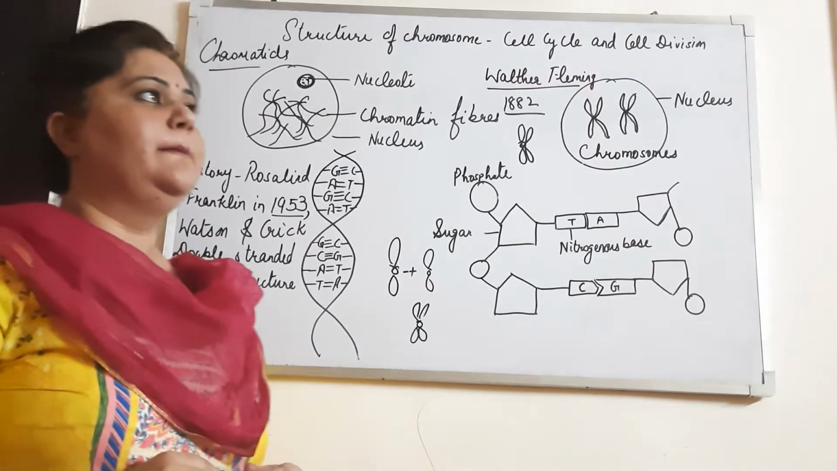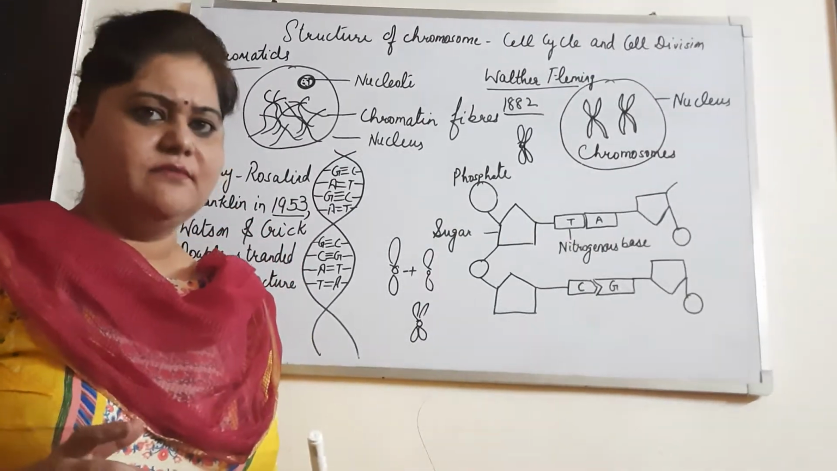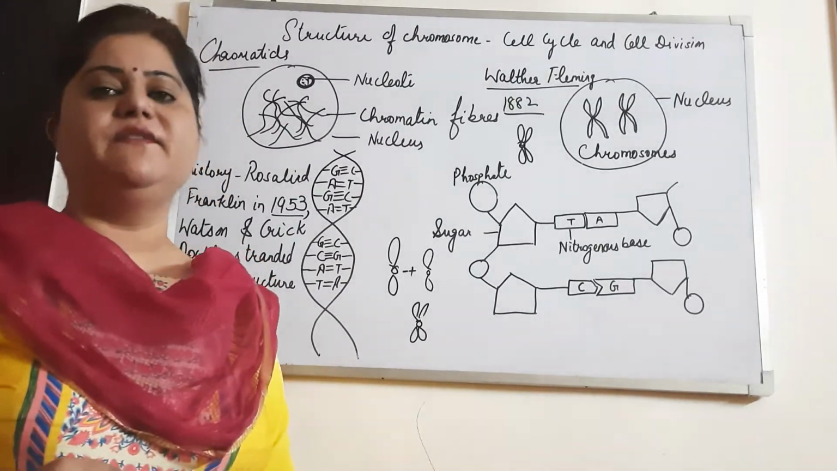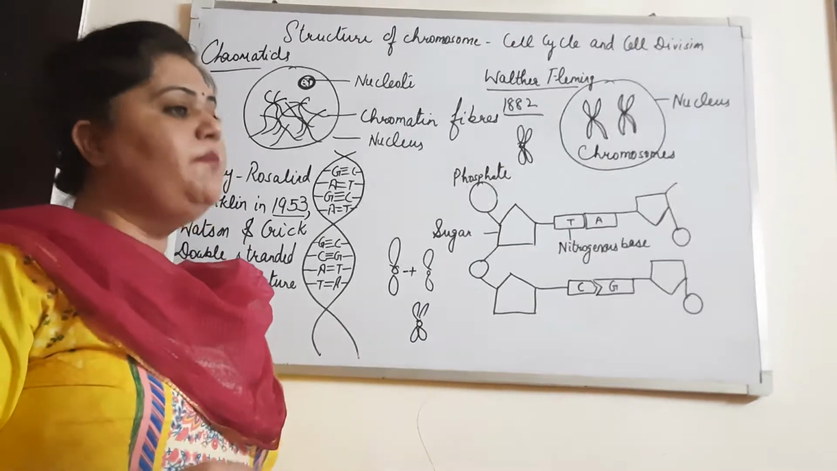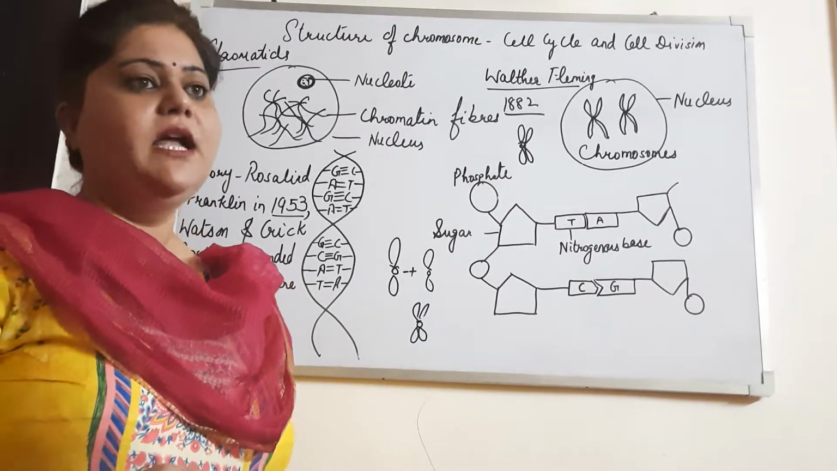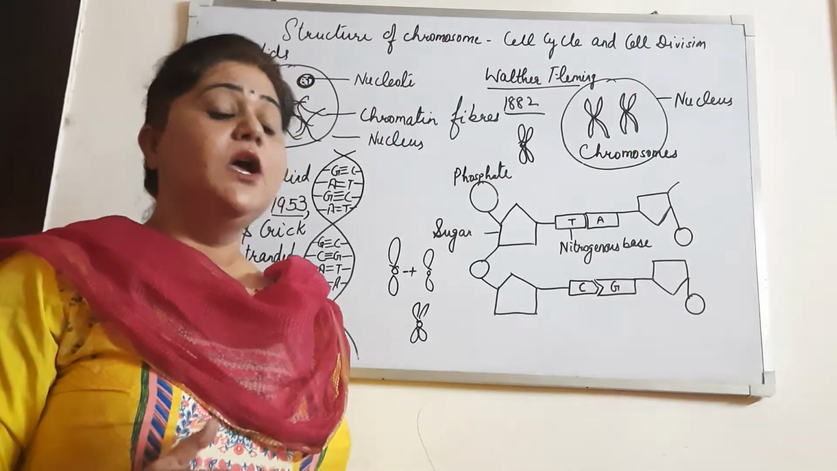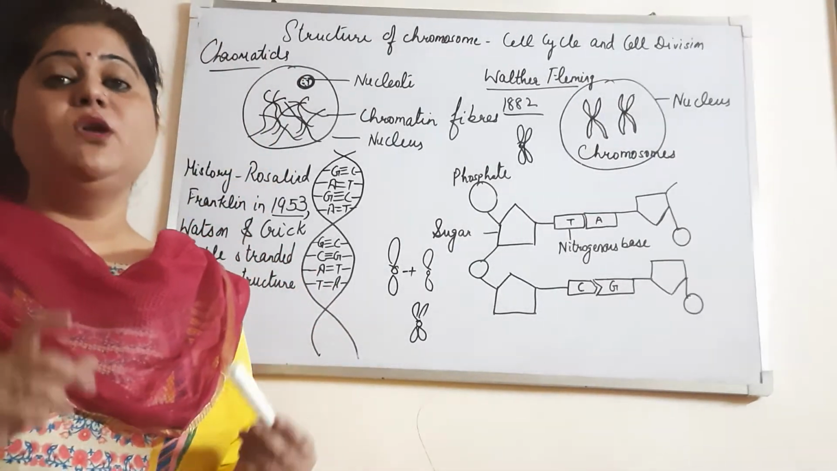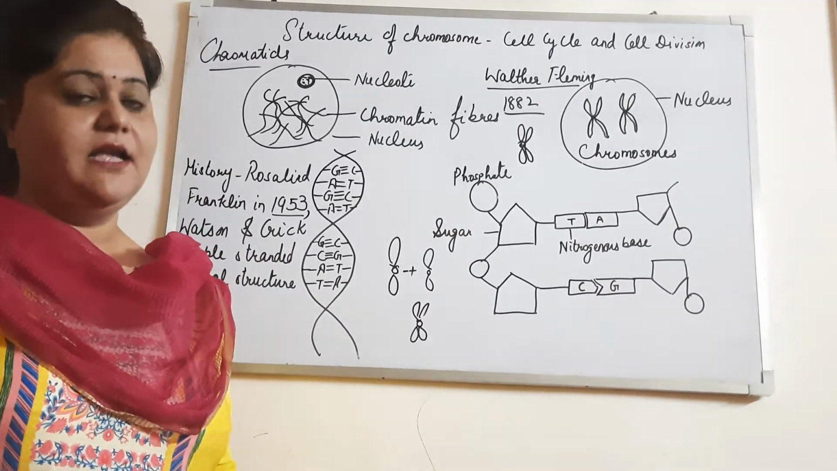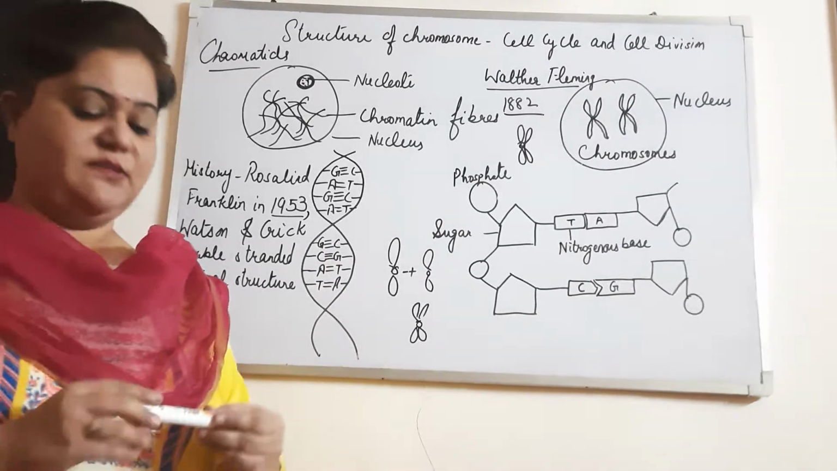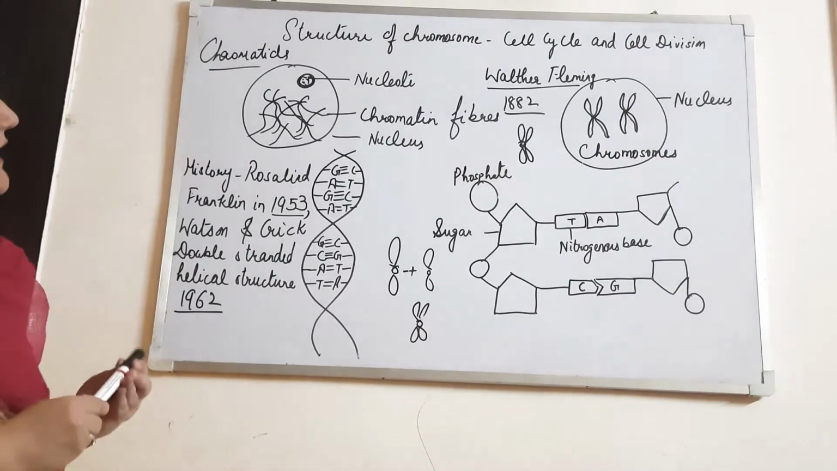Now children, in a human being or in an organism, there are two types of cell division. One is meiosis, another one is mitosis. In our scope, we will be studying mitosis. Mitosis is a cell division which occurs only in the growth cells, and meiosis is a division which occurs in reproductive cells. So we will study mitosis, but before that, we will study chromosomes and DNA.